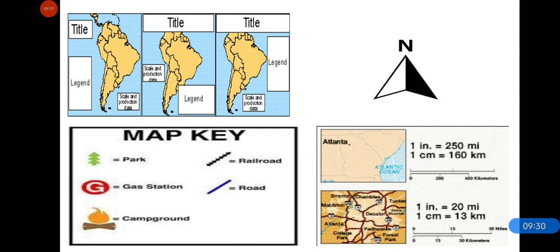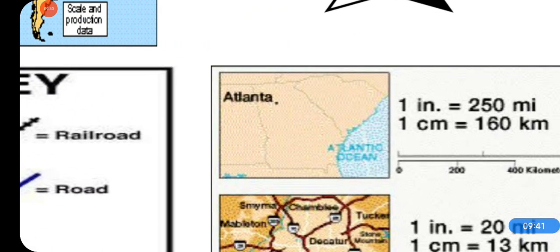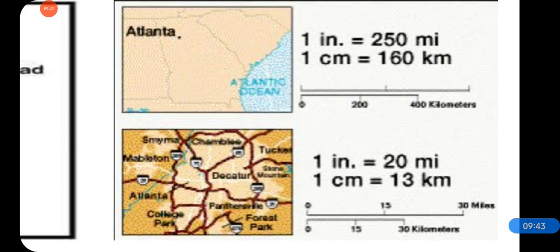Other than these, we can also find the distance between any two places shown in the map with the help of scale. For example, in this picture you can see 1 inch is equal to 250 meter and 1 centimeter is equal to 160 kilometer.